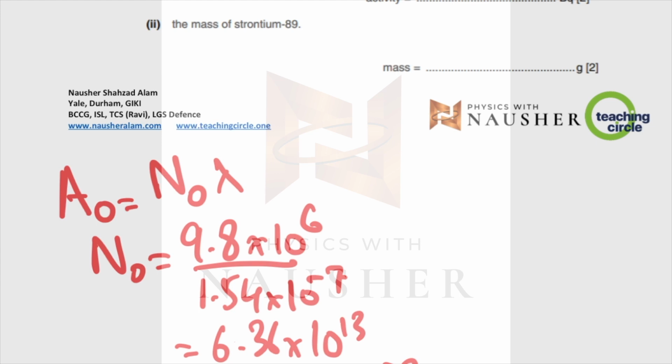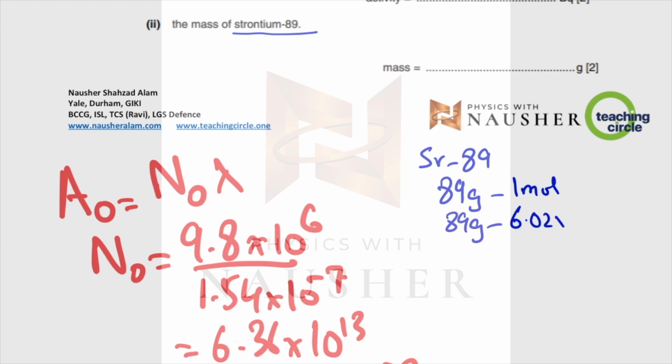Now, whenever they say this is strontium 89, तो strontium 89 का मतलब क्या होता है? You've got 89 grams in 1 mole. And 1 mole, how many particles do you have? Avogadro number. So 89 grams represent 6.02 into 10 to the power 23 particles.